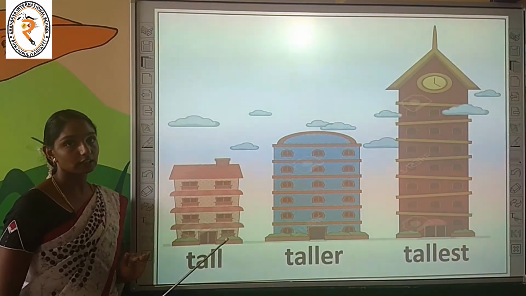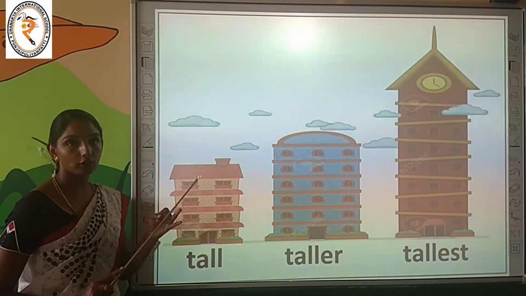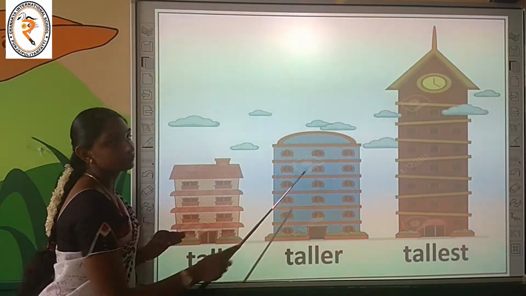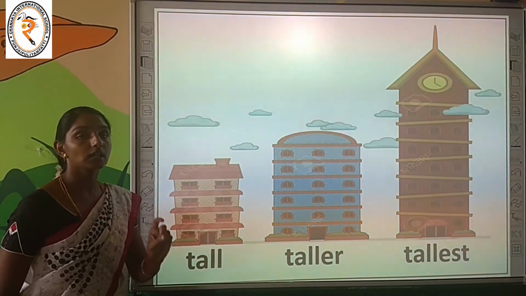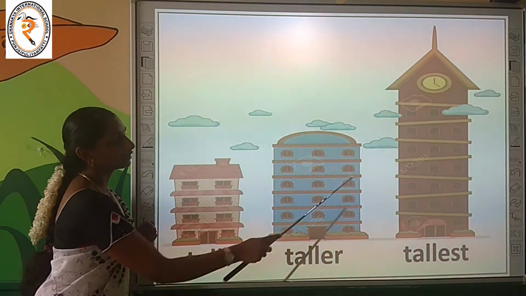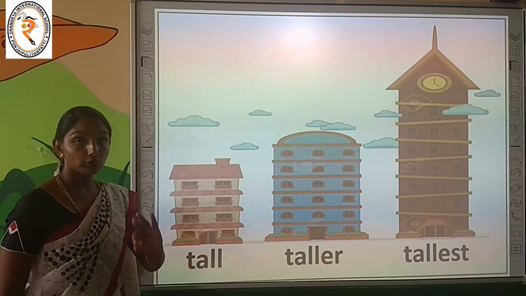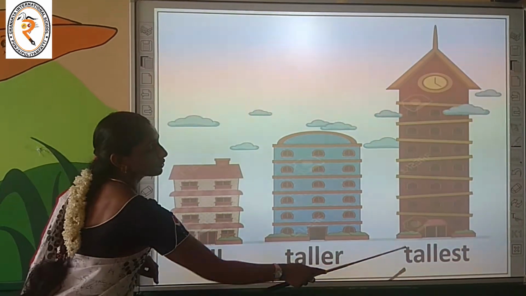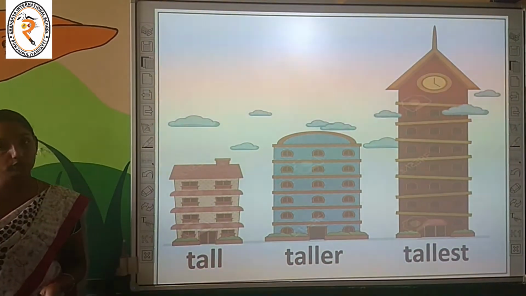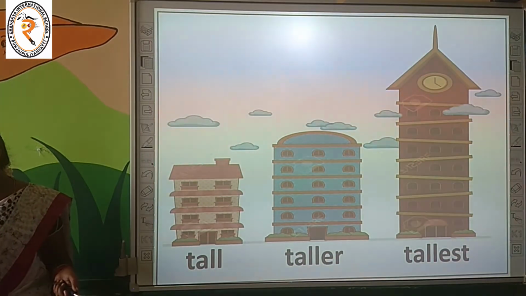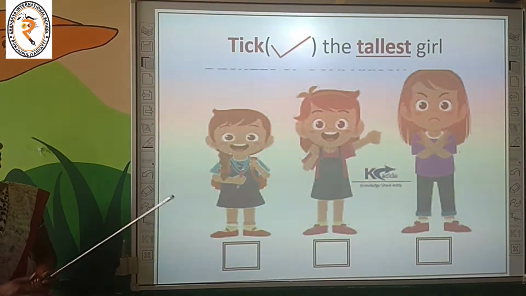Please keep these things in your mind, children. For the tall, taller, tallest concept, you have to consider the height of the given object. The second one is, if you are comparing only two, please use the word taller. If we are comparing more than two, that is 3 or 4, you have to use the word tallest. Are you clear? Some interesting activities are waiting for you. Are you ready? Come on, let's do the activity.